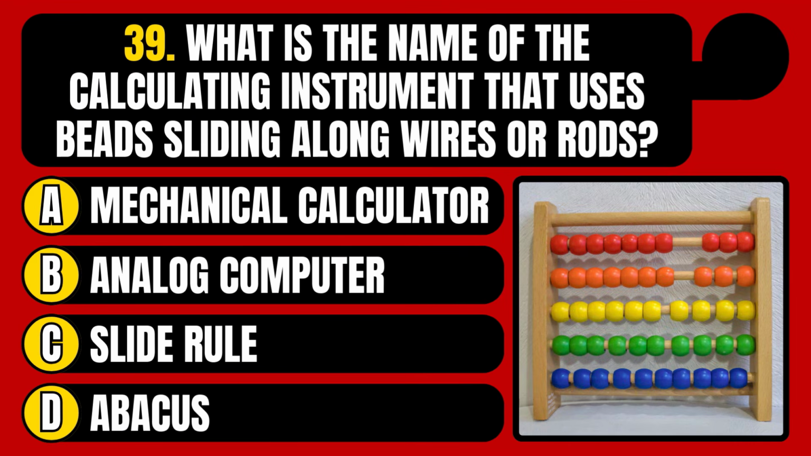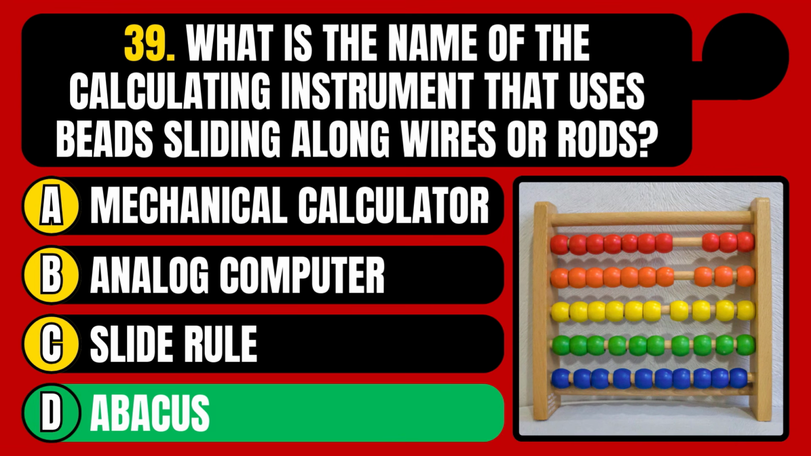What is the name of the calculating instrument that uses beads sliding along wires or rods? Mechanical calculator, analog computer, slide rule, or abacus? The correct answer is option D, abacus.